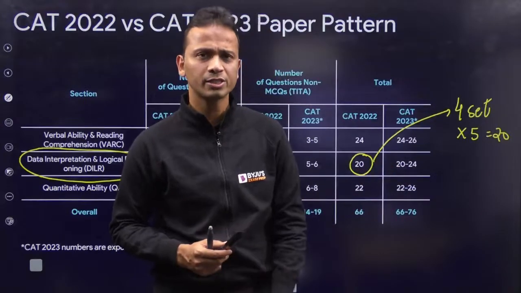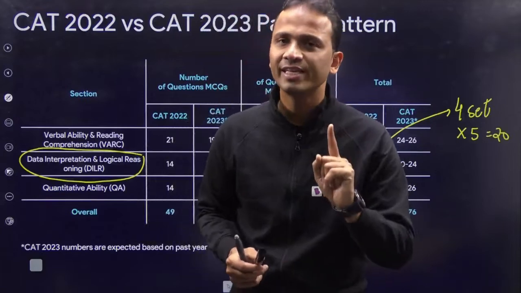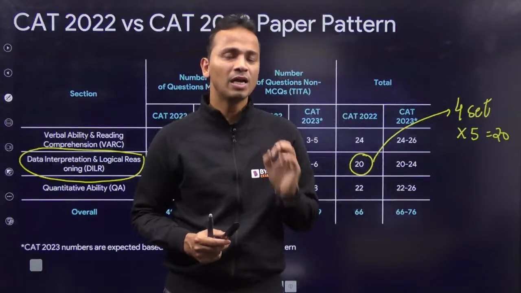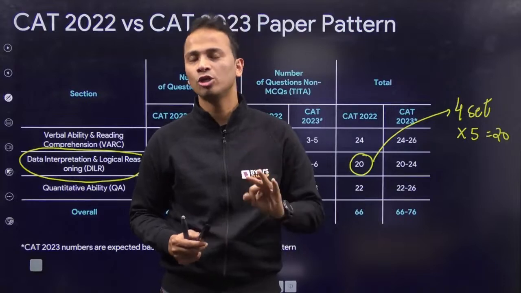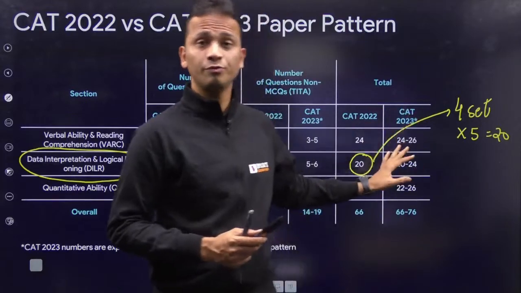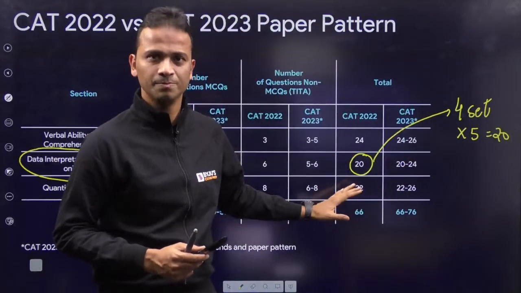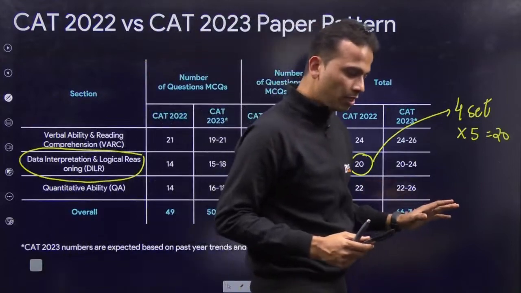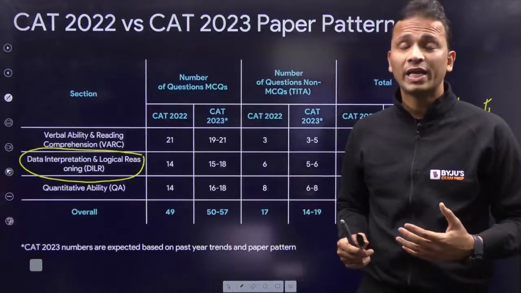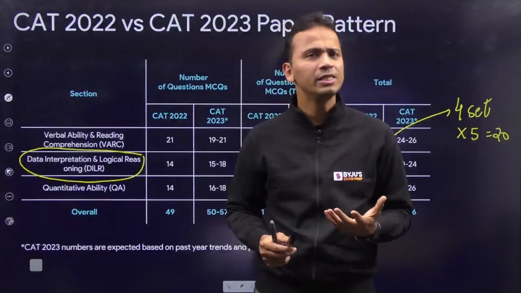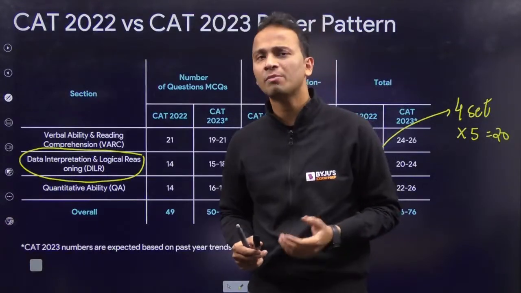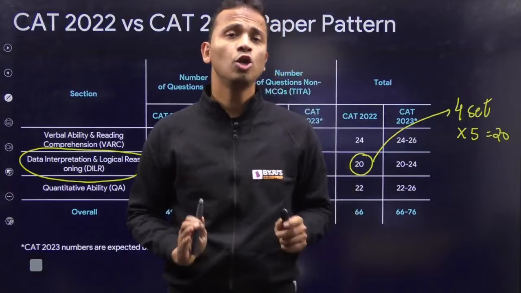Out of the 4 sets, we have seen only 1 set of data interpretation appearing, and there were 3 sets of logical reasoning that came out of the 4 sets in LRDI section. All right. So what I can say is we need to increase our preparation. We need to increase our practice when it comes to logical reasoning.